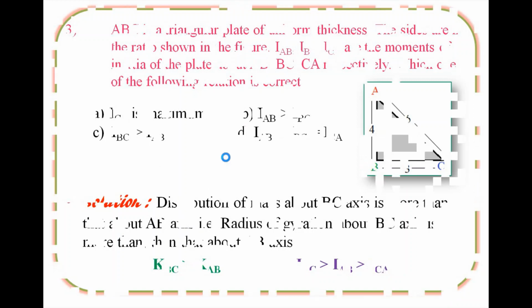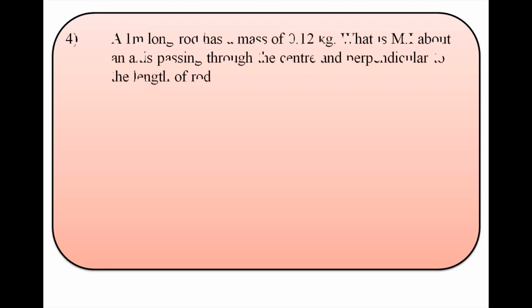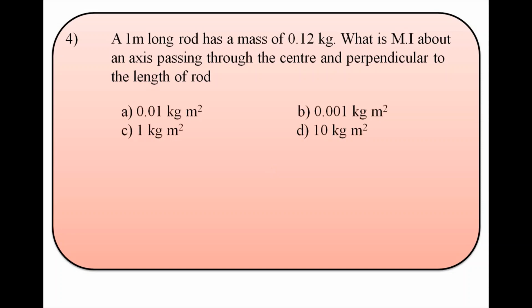Let's see the next objective. A 1 meter long rod has a mass of 0.12 kg. What is the moment of inertia about an axis passing through the center and perpendicular to the length of the rod? Let's see the options. Option A is 0.01 kg meter square. Option B is 0.001 kg meter square. Option C is 1 kg meter square and option D is 10 kg meter square. So let's see the formula.